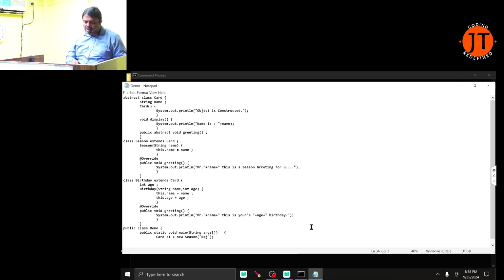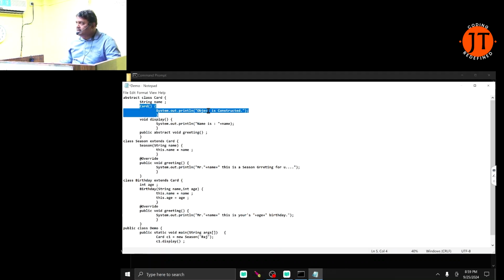Now when I call here c1.display, it must display the name. What is the name I passed there? Raj. Name is Raj. You know that when I call c1.display, the compiler checks the availability of the method in which class? That is the Card class. Is it available? Yes. Now it prints name is Raj. But before that, I call the child class constructor. You know the rule: every child class constructor must implicitly call the base class non-parameterized constructor.